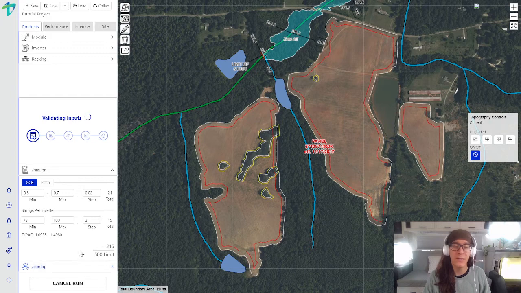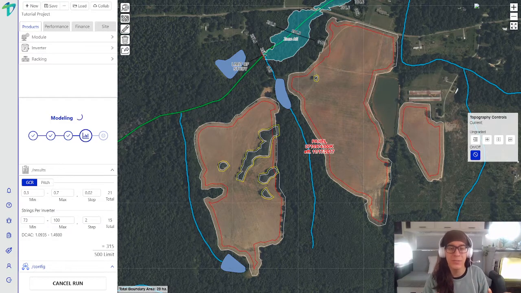And if we open up this config tab again, it's taking all this information that we defined, packaging it up, sending it to the cloud, and it's taking these 21 total GCRs against these 15 total DC-AC ratios, and it will be giving us 315 layouts, 315 performance models, and 315 internal rate of return calculations for the life of this project.